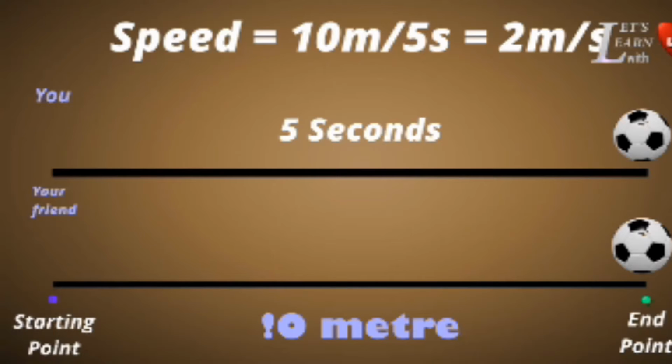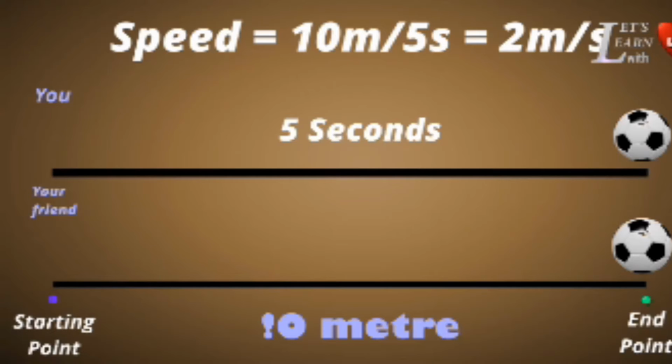Okay children, if we know the distance traveled and time taken, we can calculate speed. So what is the formula to find speed? Distance traveled by time taken. Okay, we will apply the formula in this.